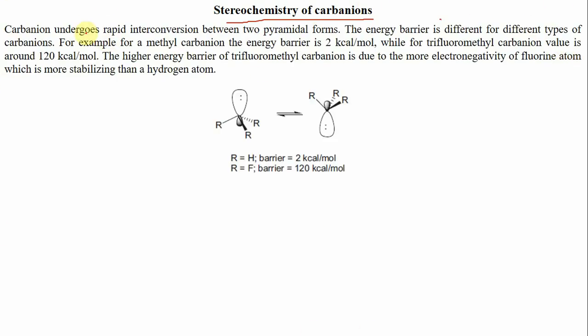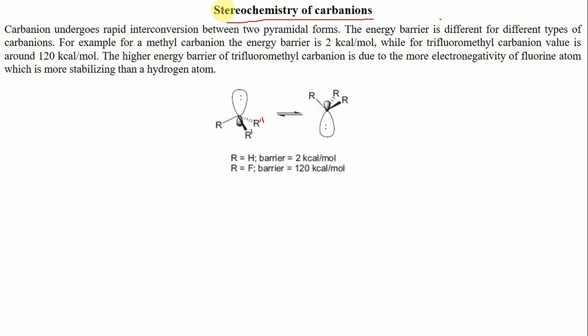For example, if the three groups attached to this carbon are different, say R, R prime and R double prime, then all four groups attached to this carbon are different. So this carbon must be a chiral carbon, and this molecule must be non-superimposable on its mirror image to show optical activity. But in actuality, these carbanions are not optically active. They do not show any optical stereoisomerism.